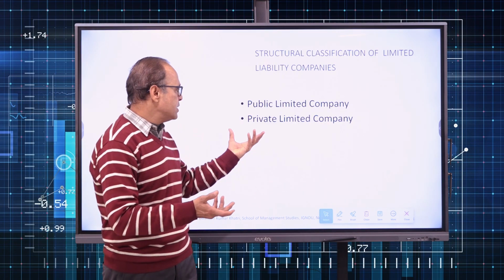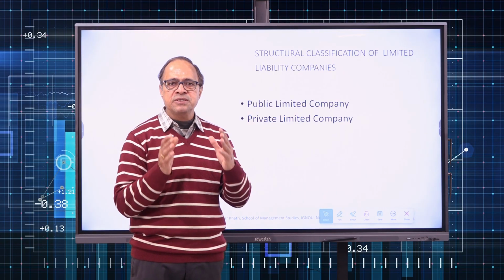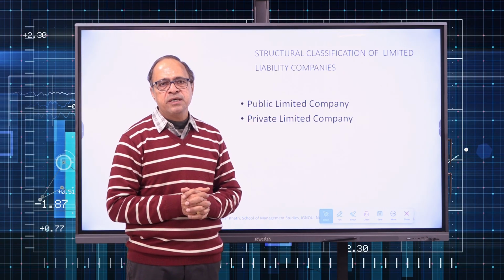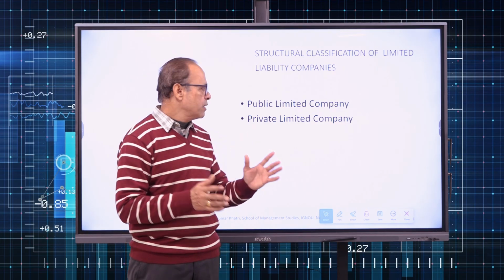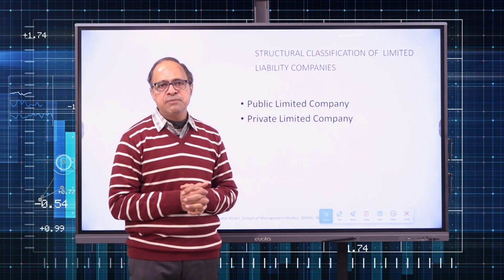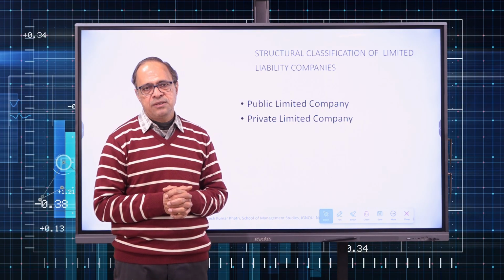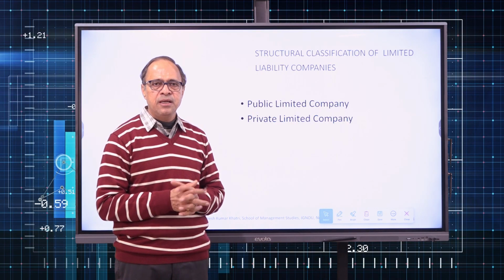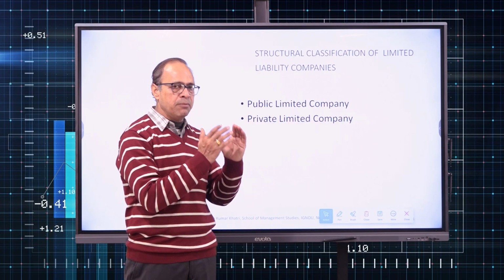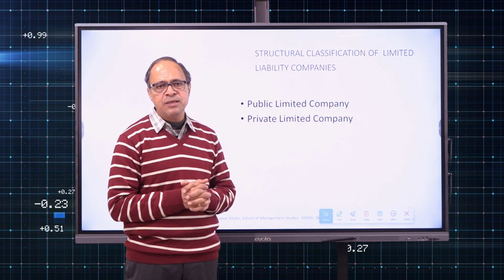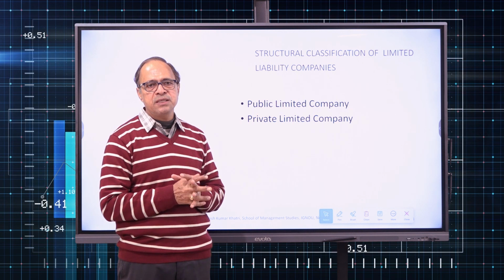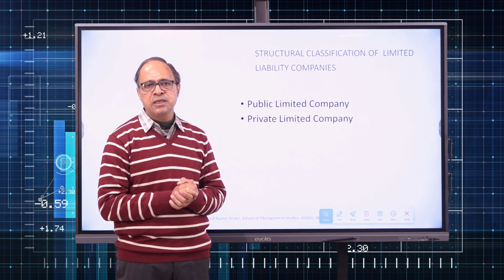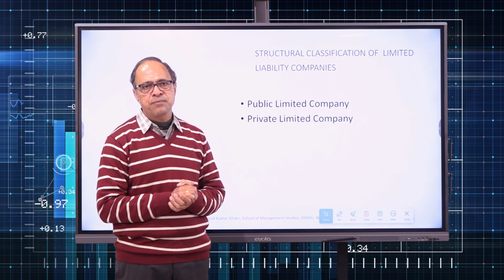But in case of a private limited company, there might be some restriction on the free transfer of the shares. And the last distinction, in case of private limited company, the maximum number of shareholders can be 50, but for a public limited company, there is no such limit. So that is the major distinction between public limited company and private limited company.